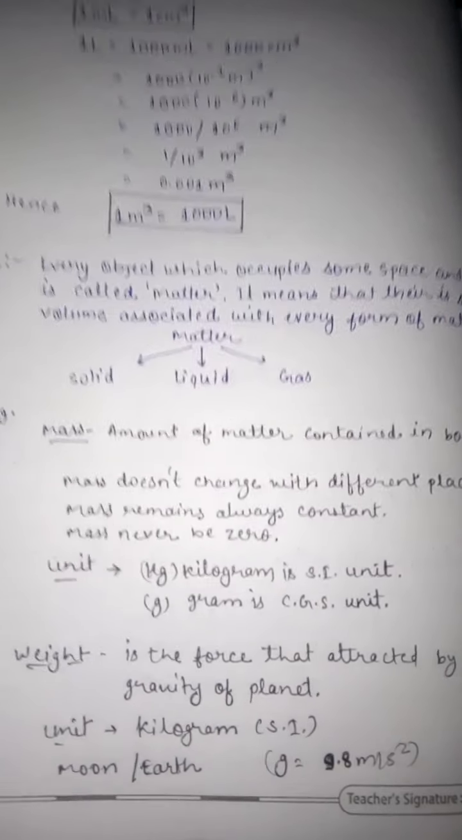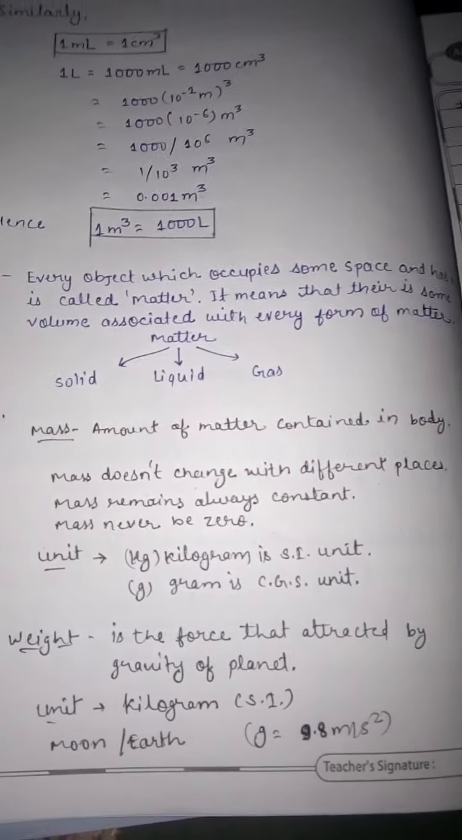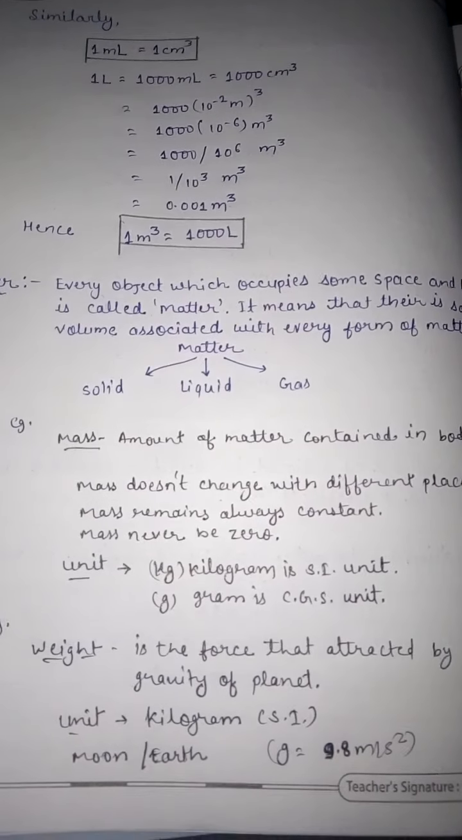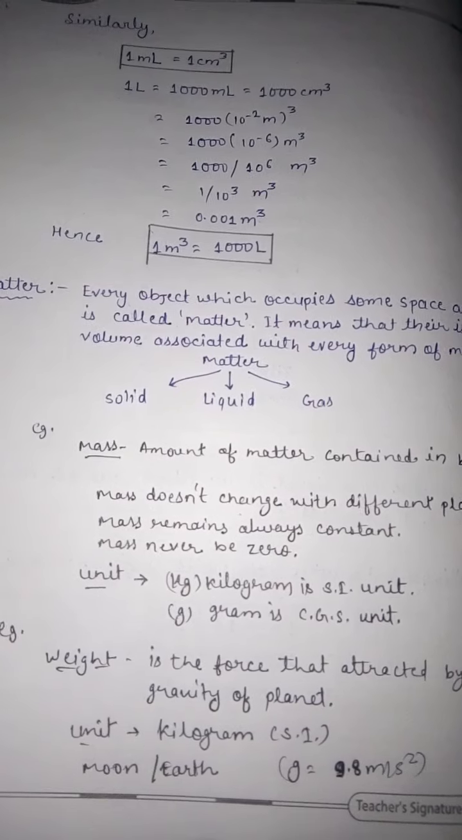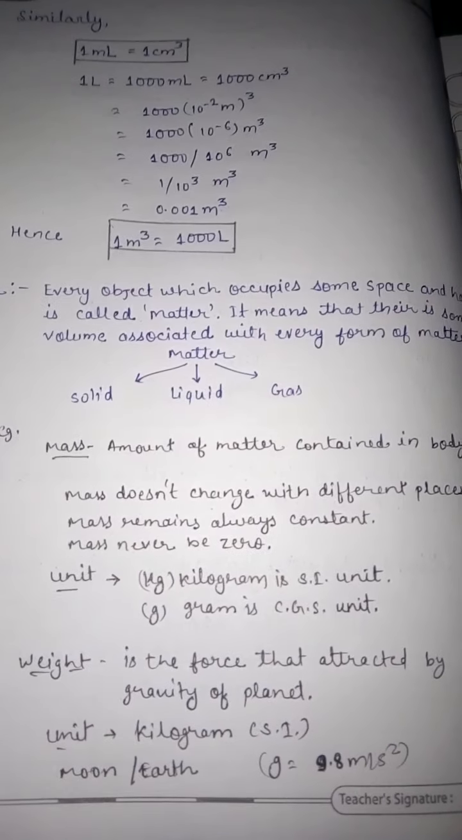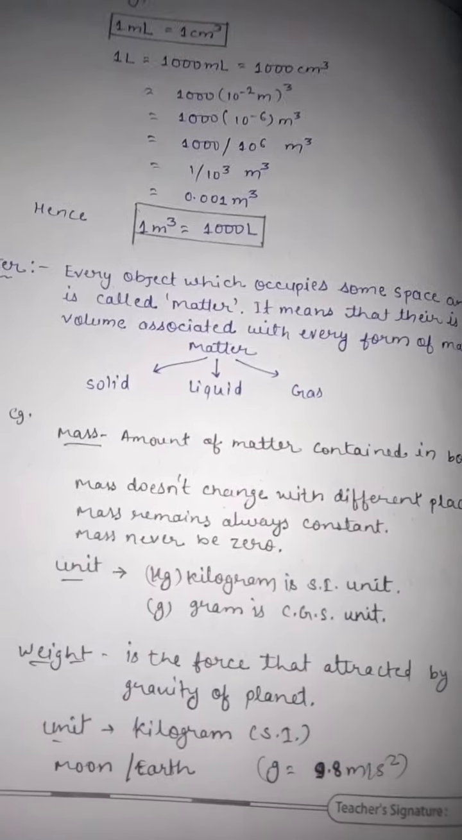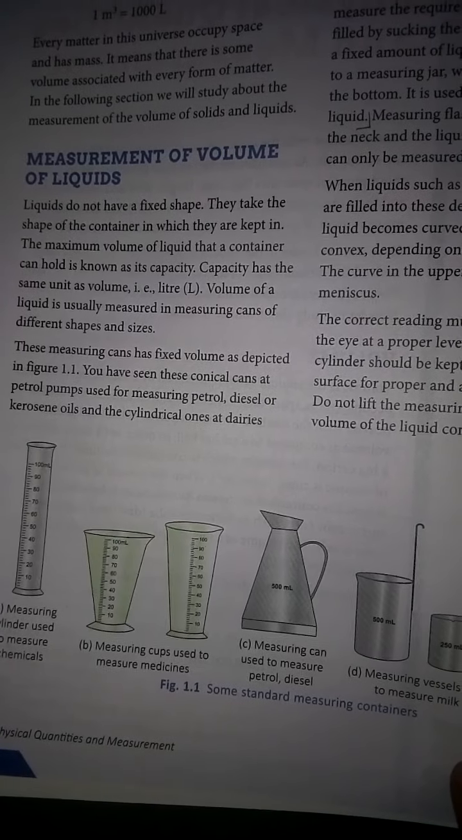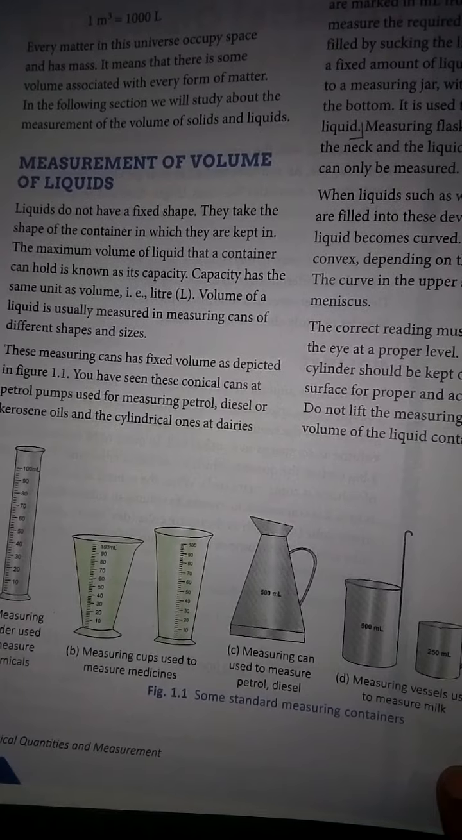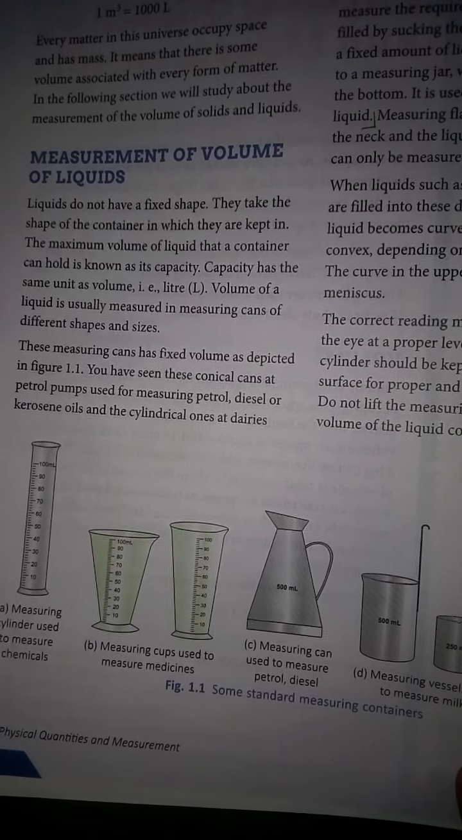For example, the mass of a body is 50 kg on earth. It is the same on the moon also. While the weight changes with the rate of gravitational pull on different planets. Now take the next topic, that is measurement of volume of liquids.